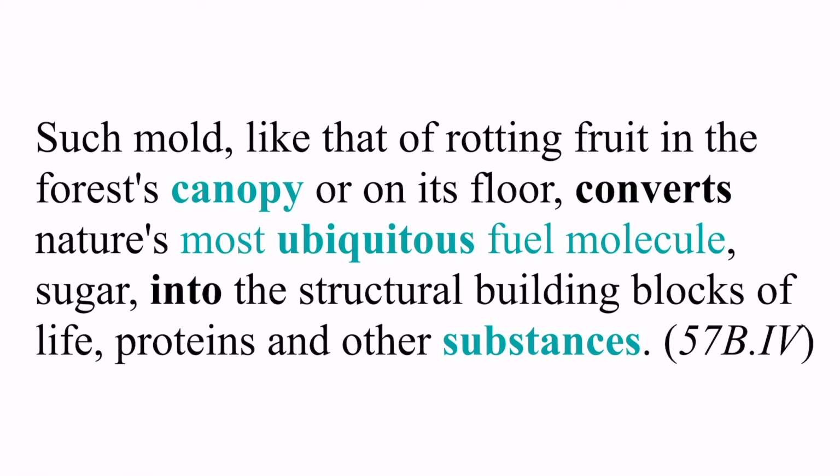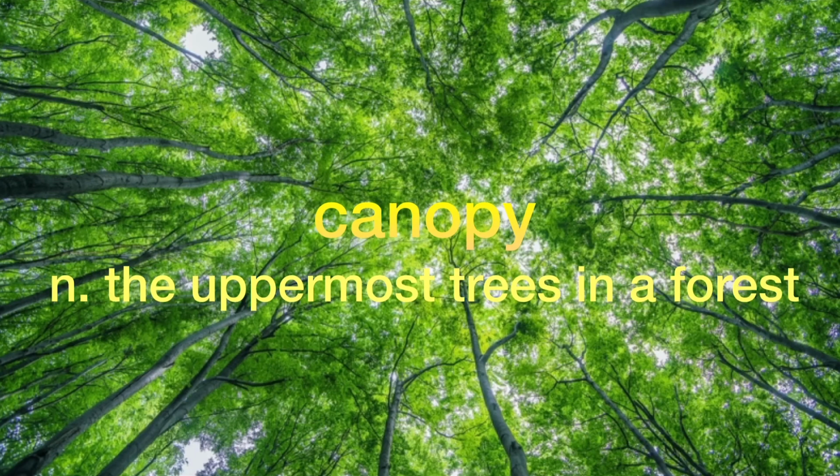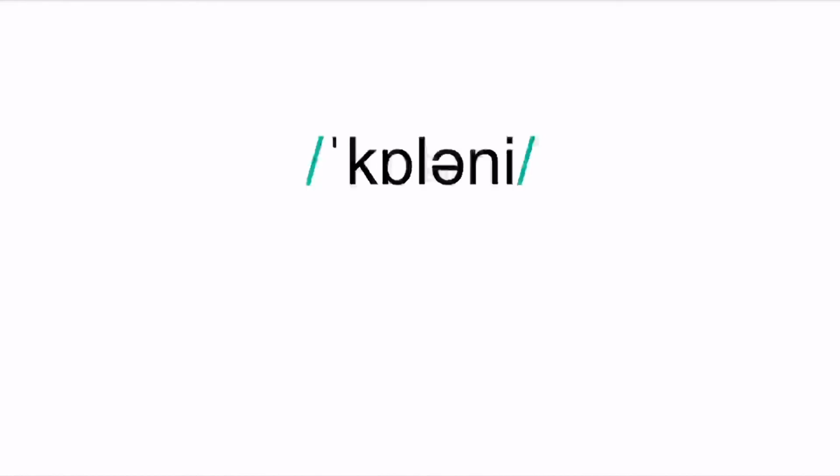If we break this complex sentence down, we find the key element here is mold converts sugar into protein and other substances. So here, canopy is only a modifier to show where the mold is. Here's another picture to refresh your memory of a canopy. So canopy is the outermost tree layer in the forest.